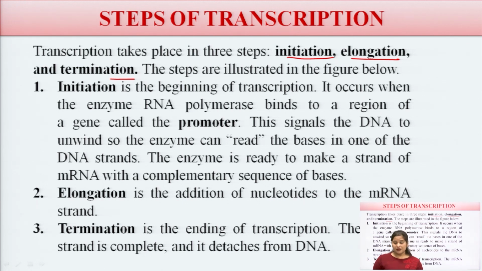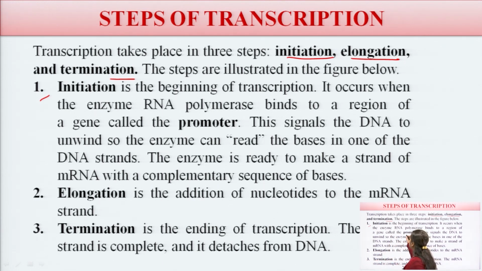So first is the initiation. Initiation means it's the first step. In this, it is the beginning of the transcription and it occurs when the enzyme RNA polymerase binds to the region of the DNA, the region of the gene. This is called the promoter.